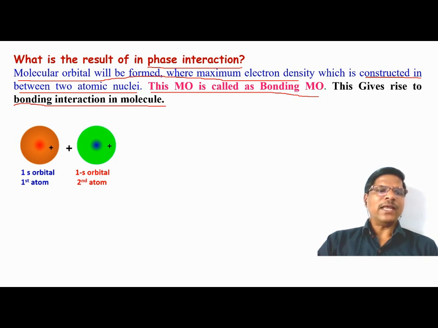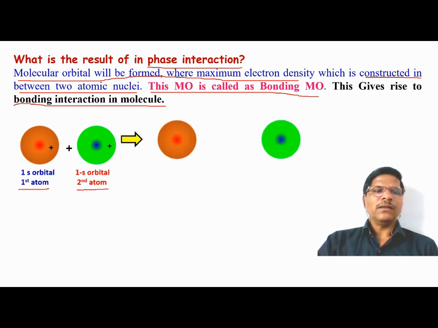Okay, so we have the diagrammatic representation here. You can see the 1s atomic orbital of one hydrogen atom and the 1s atomic orbital of another hydrogen atom. They will interact in phase. These are the two separate atoms. Now just see the representation. When one atom and the second atom combine with each other at bonding distance, we get the summation of the waves, and this results in the formation of the bonding molecular orbital.